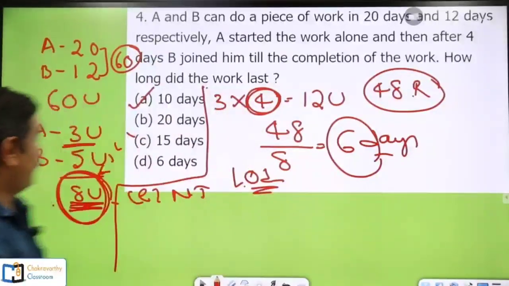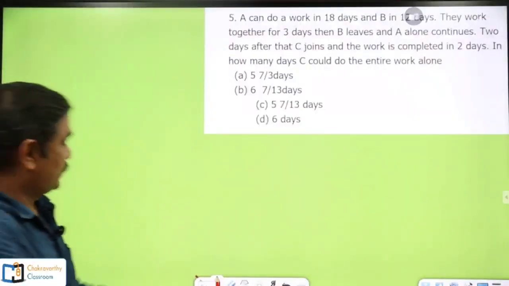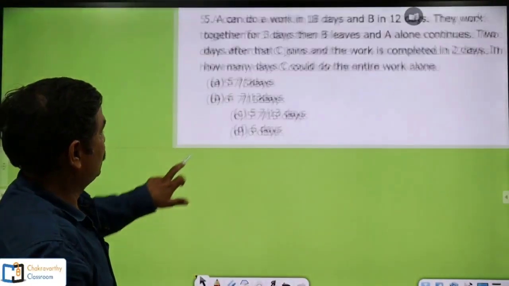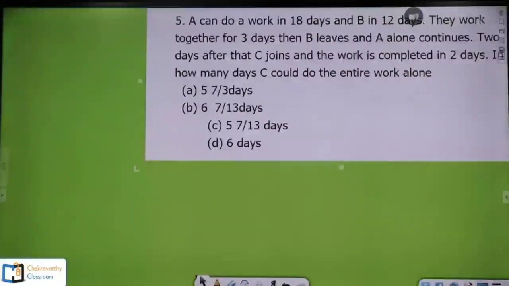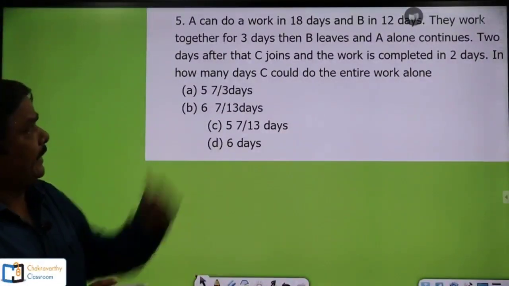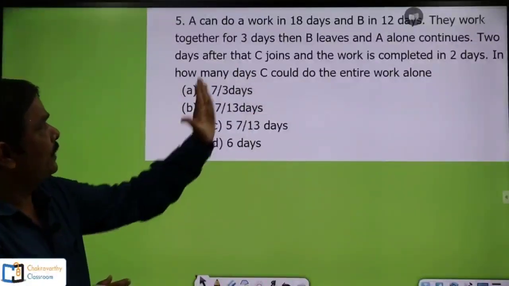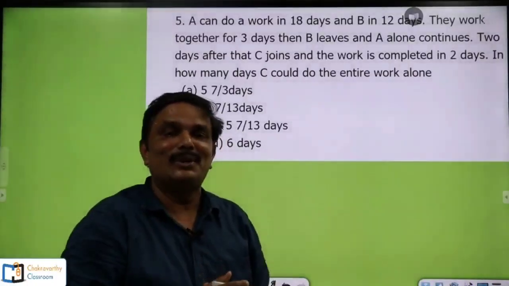Okay, now take up the next question also. Quickly we go for this one. This question is also taken from the previous papers it seems. Okay, let's go for this one. A can do a work in 18 days and B in 12 days. They work together for 3 days. While reading only you try to get a blueprint of the solution in your mind.